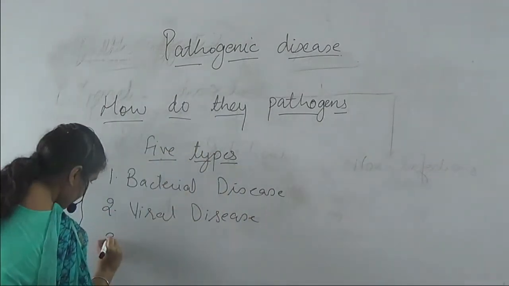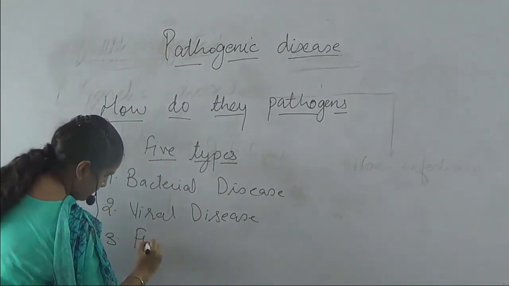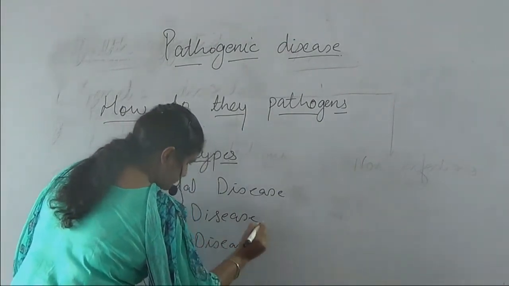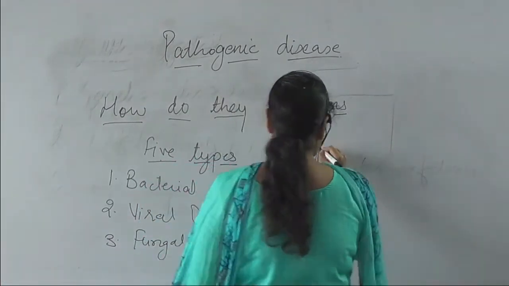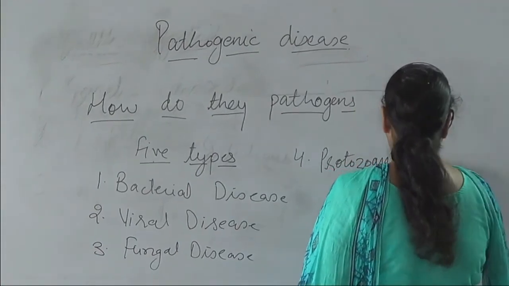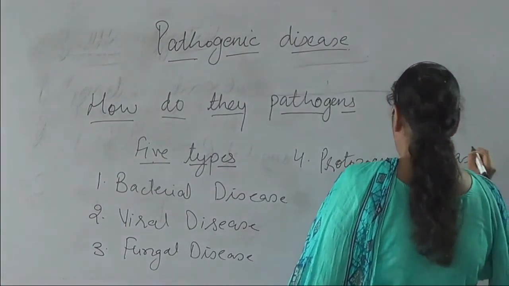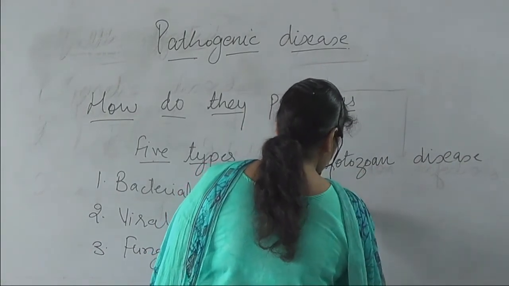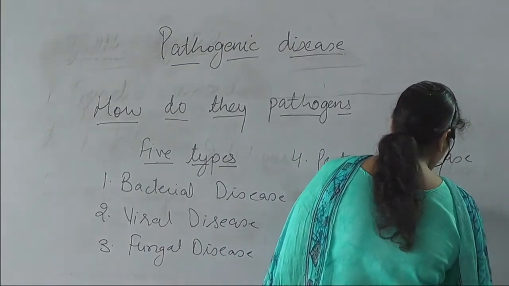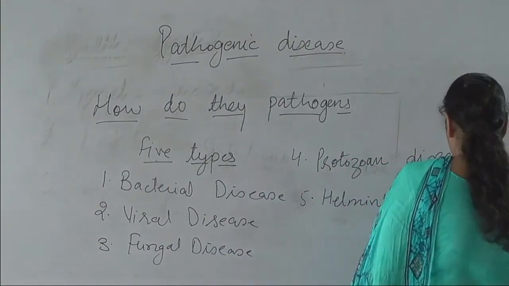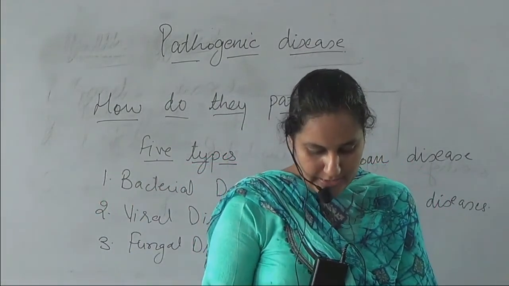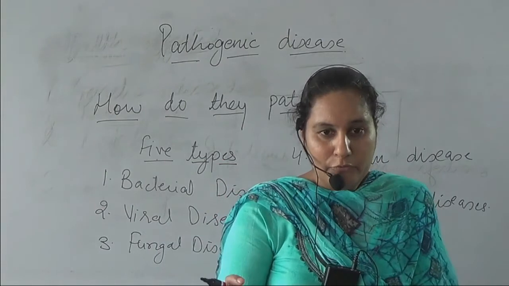Then fungal, caused by fungi. Then the protozoan disease, caused by protozoa. And the last one is the helminthic disease, caused by helminths. So these are the five categories of pathogenic disease caused by various pathogens.